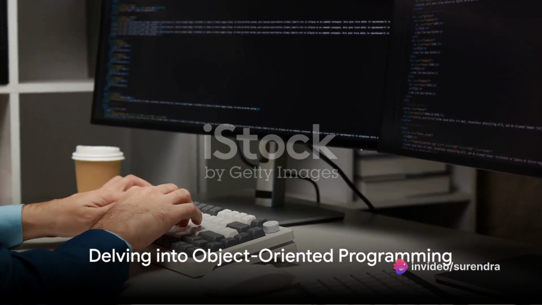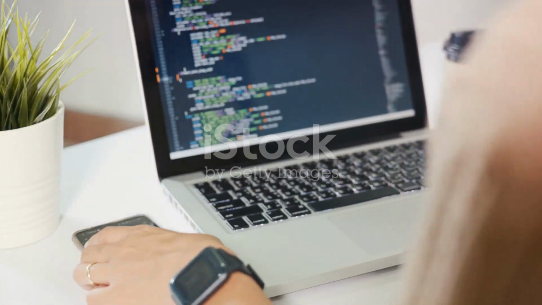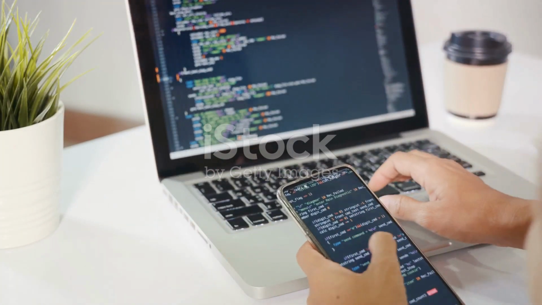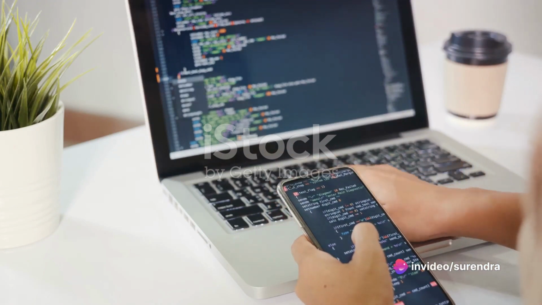Next, plunge into the depths of object-oriented programming, OOP. Get to grips with classes, objects, inheritance, polymorphism, and encapsulation. These concepts form the bedrock of Java development.